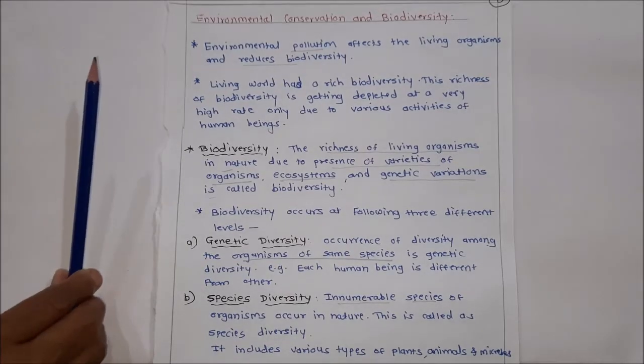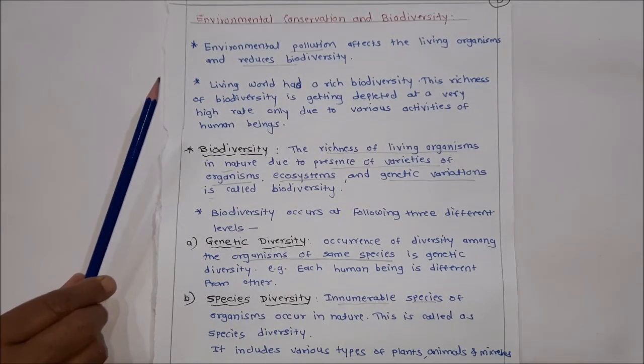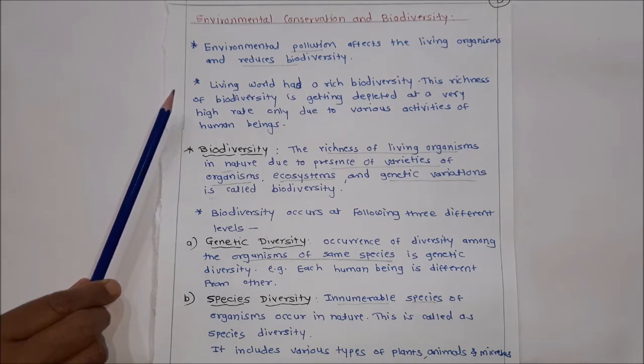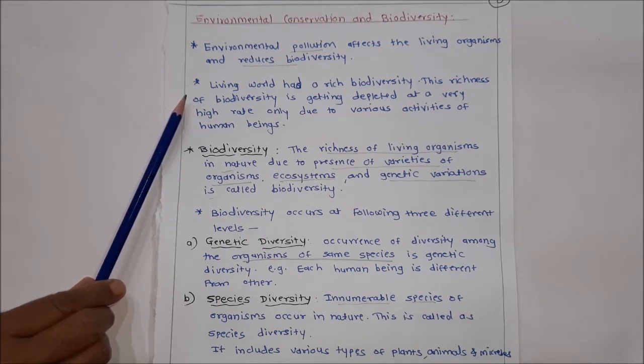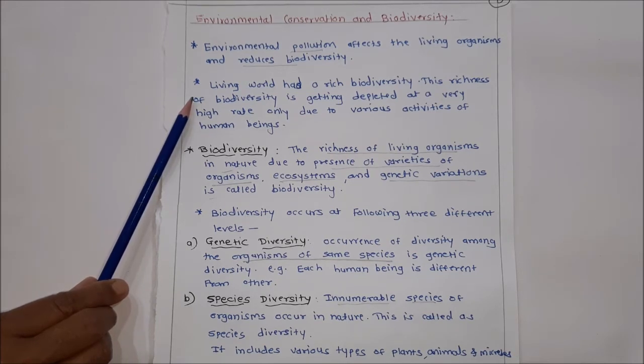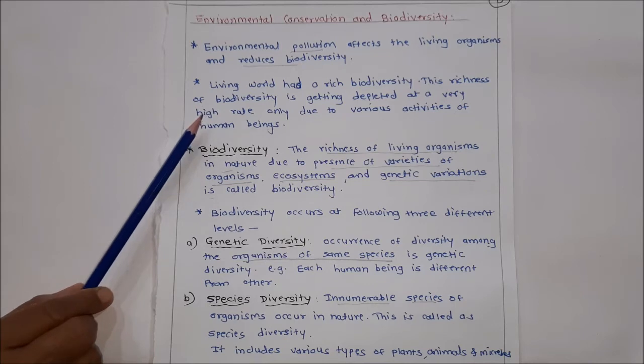Next point is environmental conservation and biodiversity. Environmental pollution affects living organisms and reduces biodiversity. The living world had a rich biodiversity. This richness of biodiversity is getting depleted at a very high rate only due to various activities of human beings.